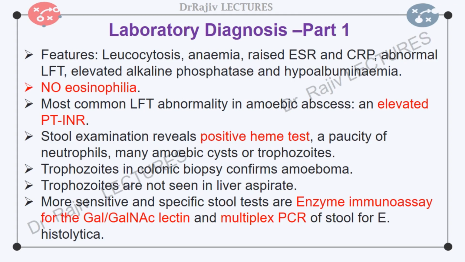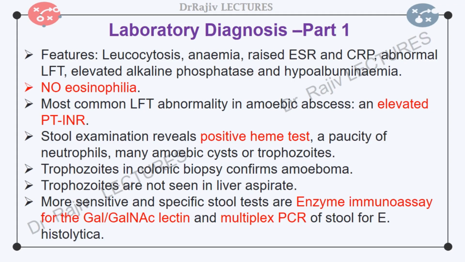Finding trophozoites in a biopsy of a colonic lesion confirms the diagnosis of amoeboma, but trophozoites are not seen in liver aspirates because they are found in the abscess capsule and not in the aspirated pus. The microscopic diagnosis of E. histolytica can be made only by the detection of entamoeba trophozoites that have ingested erythrocytes, because the cysts of E. histolytica cannot be distinguished microscopically from its other species.